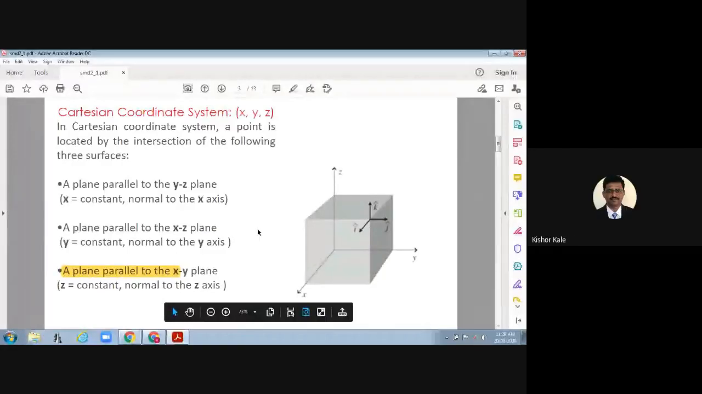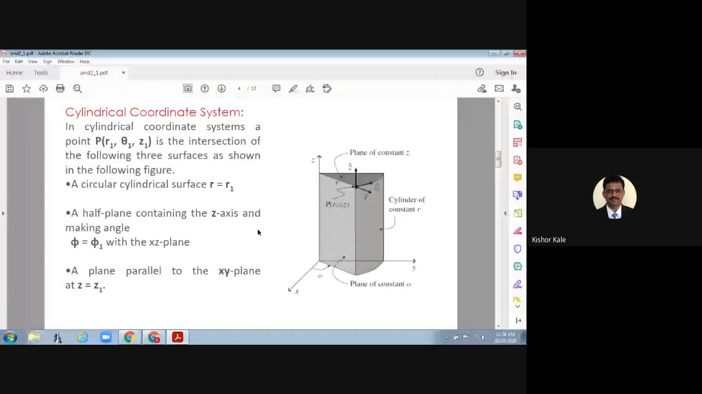Okay, sir. Now, the second coordinate system. Actually, this may not be in your syllabus, or this will be required afterwards. So you should know what this is about. In a very simple manner, I will try to explain it. It is very simple, like the Cartesian system.